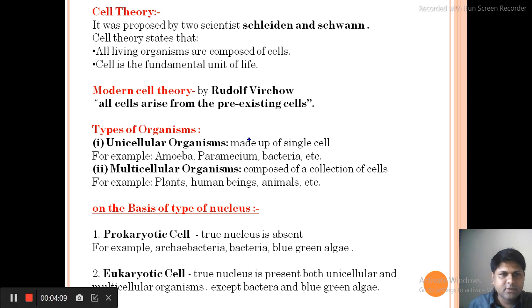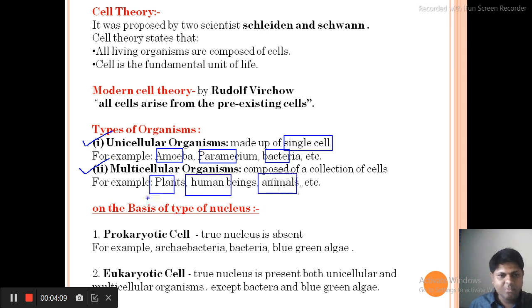Now let us talk about types of organisms. There are two types: unicellular, which, as the name suggests, are made up of a single cell only. Examples: amoeba, paramecium and bacteria. If the body is made up of multiple cells, then it is called a multicellular organism. Examples: plants, human beings and animals.